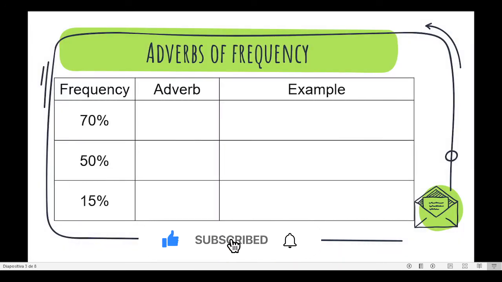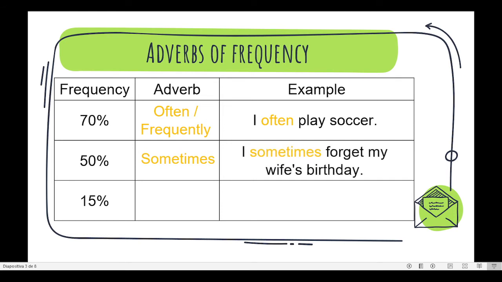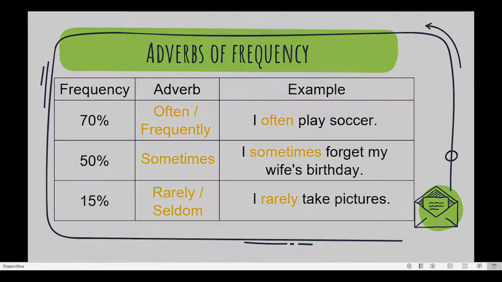The next adverb is often or frequently. For example, I often play soccer. Let's see one more. Sometimes. For example, I sometimes forget my wife's birthday. Let's continue. Rarely, seldom. The example is, I rarely take pictures. Very good.